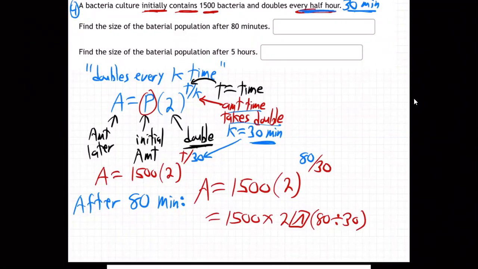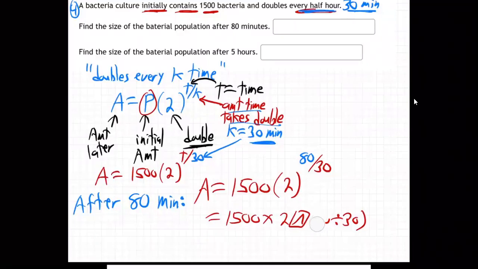Whenever you have more than one item in a zone, now I've been talking to you about the numerator and denominator of a fraction, but now I can extend that idea to a power. Same thing. We have two numbers, an 80 and a 30, both in one zone, so to speak, the power zone. So when you have more than one number in a zone, parenthesize it. That tells your calculator that 80 divided by 30 is all up there in the power zone.